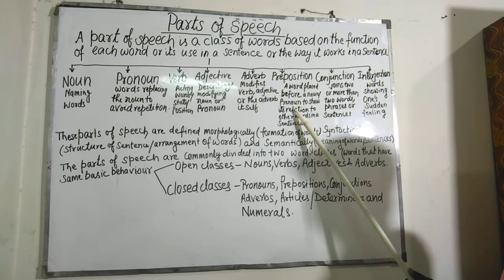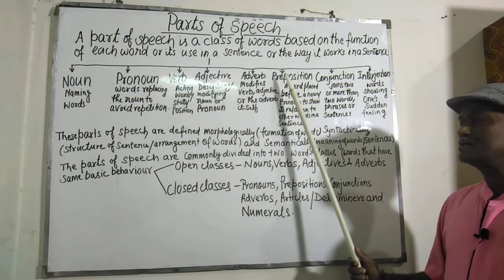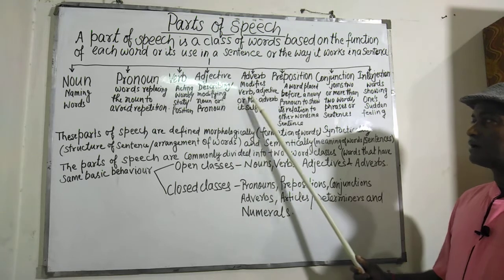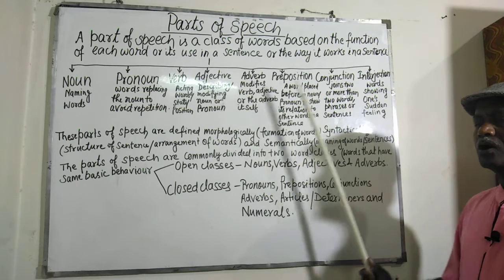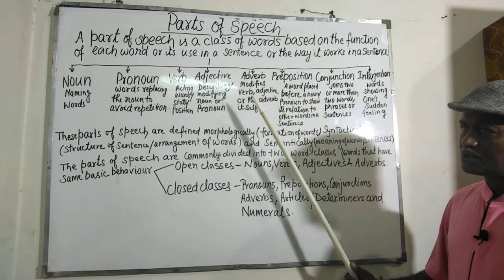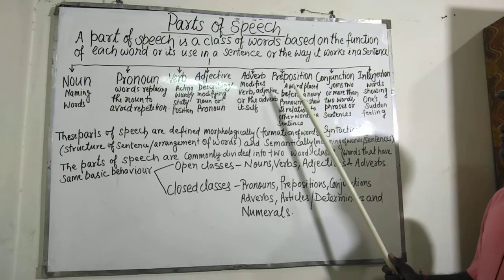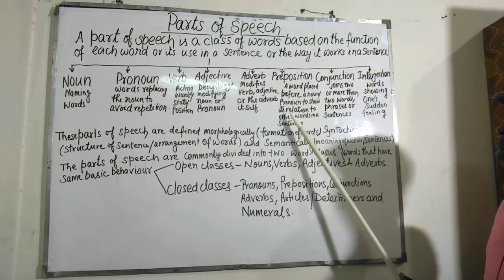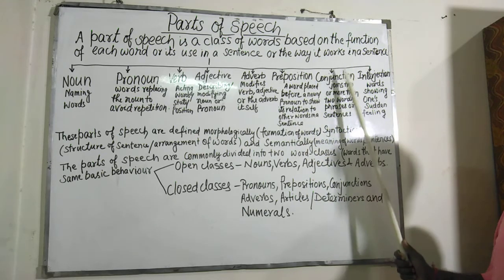What is preposition? Suppose someone says the book is on the table. Here on shows the relation between the book and the table. Where is the book? On the table. What is on the table? A book. So preposition is a word placed before a noun or pronoun to show its relation to other words in a sentence. Then conjunction,